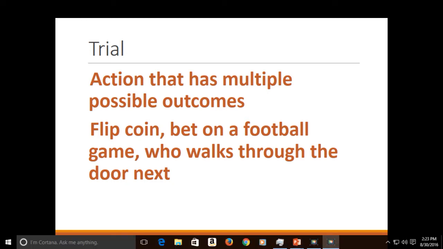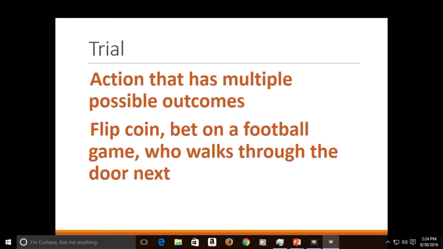Alrighty then, let's keep going. So we need to define some words, and the first word we're going to define is trial. A trial is an action that has multiple possible outcomes. So if you flip a coin, that's a trial. If you roll a pair of dice, that's a trial.